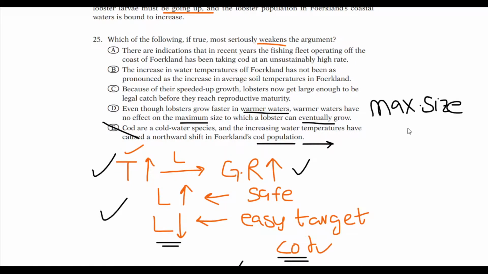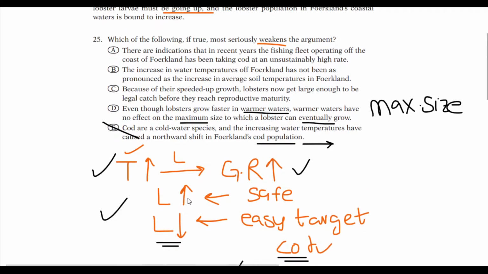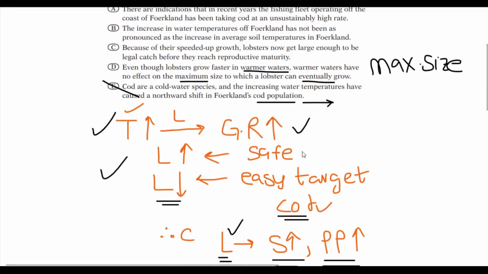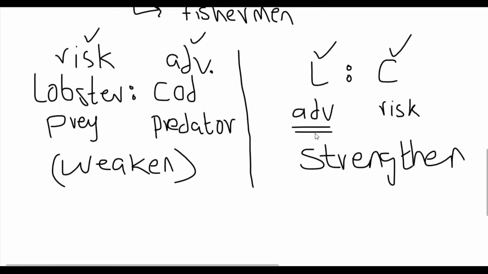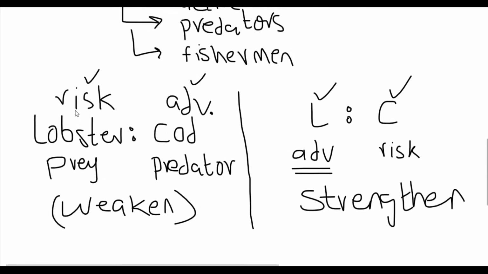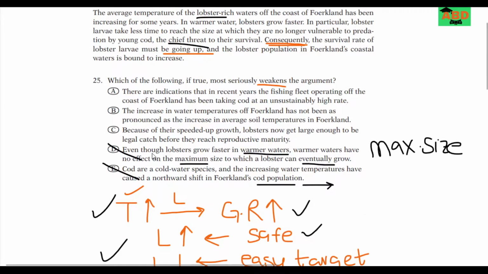How is maximum size going to put these lobsters at any disadvantage, because the size is helping them instead of attacking them. A larger size is not helping me because I want to put them at risk. So D is definitely off the park.